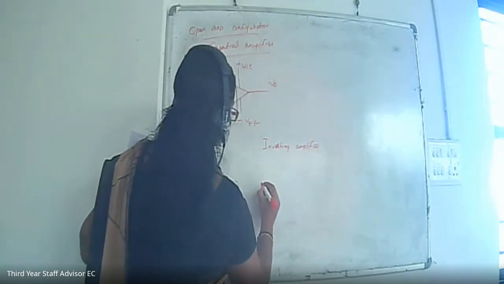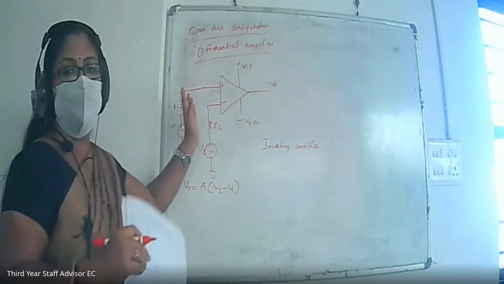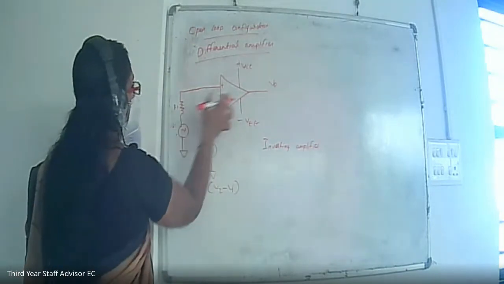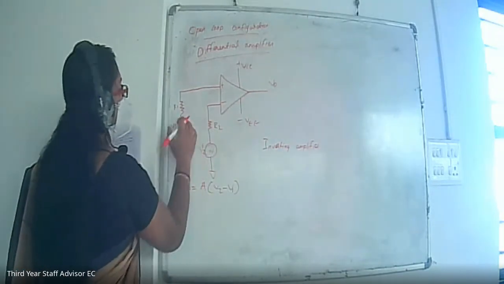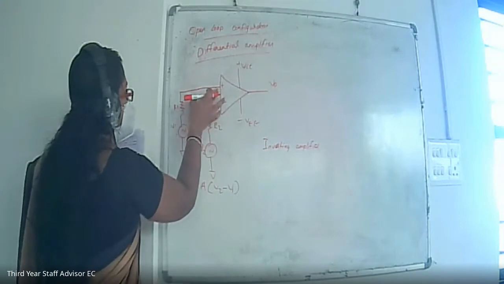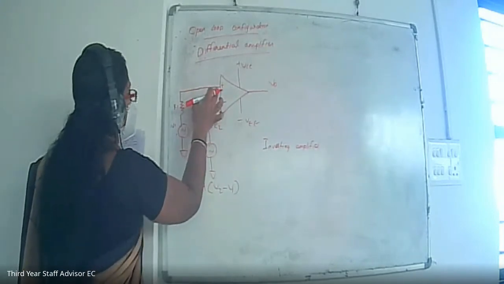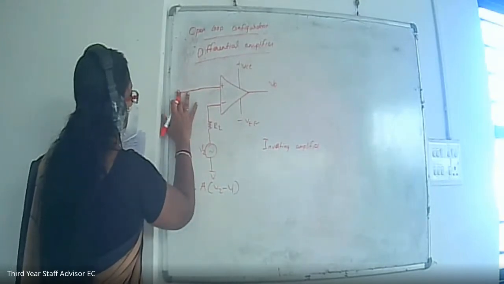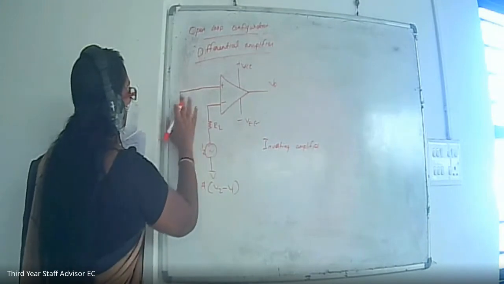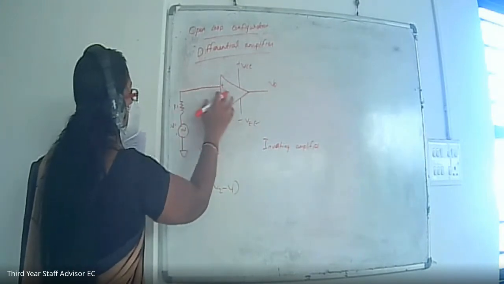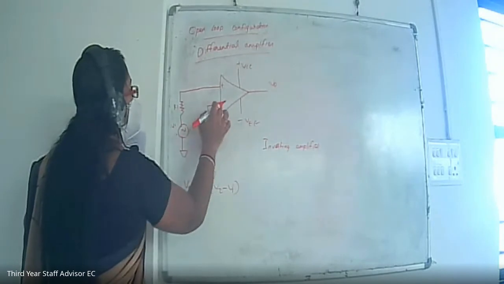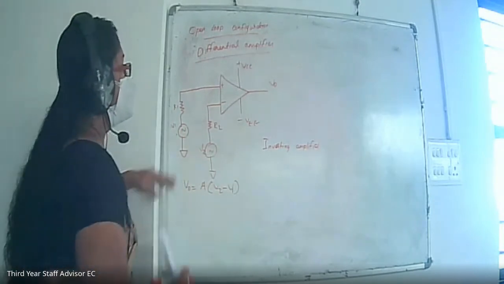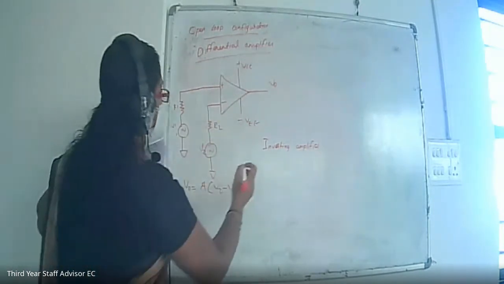Inverting amplifier. Inverting means the input will be inverted. So we have to see here. Here the output will be V1 minus V2. See, when the input will be inverted, whenever there is no input to this positive pin. Okay. So whenever V1 is equal to 0, there is no input to this positive terminal. Only V2 will be coming. So in that case, what is the output voltage? The V2 will be inverted and the output will be inversion of V2, or a 180-degree phase shift will appear to V2. So we can draw the inverting amplifier like this.